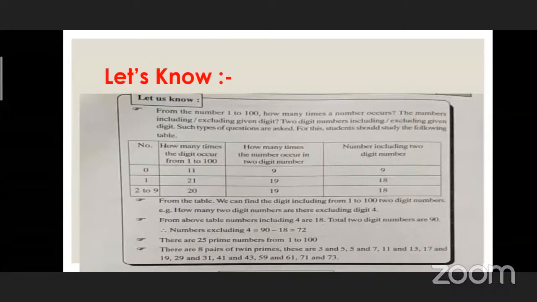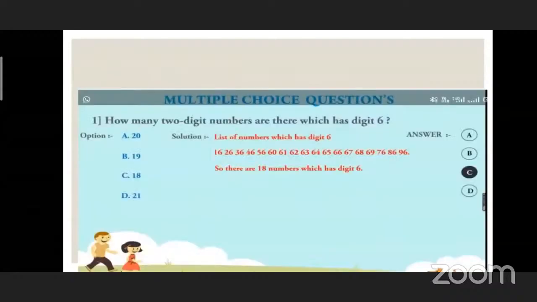Okay. Now I have some questions for you which are already solved. We will discuss how we have to find the answer for the given question. Let's see the first question. How many two-digit numbers are there which have digit 6? You have to keep the numbers 1 to 100 in front of your eye. You will come to know the answer of this question. We have to find it.